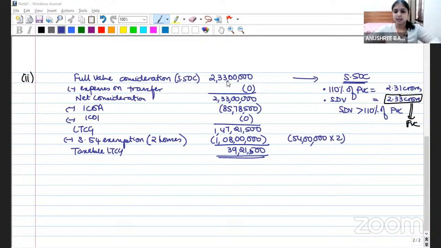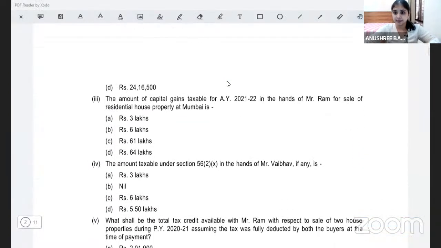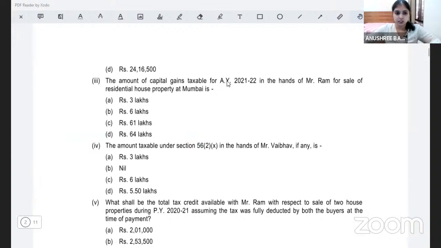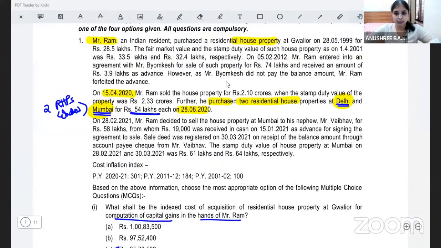All right. Let's go to the next subdivision now. The third subdivision over here. They're asking us to compute the amount of capital gains taxable for assessment year 21-22 in the hands of Mr. Ram for sale of residential house property at Mumbai. Now, do you remember the question? He had sold the Gwalior property and he had purchased two houses, Delhi and Mumbai, for which he had claimed 54 exemption. This Mumbai house he later sold off.